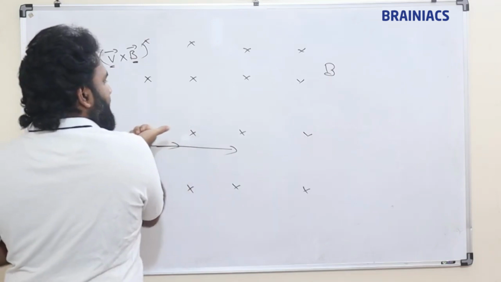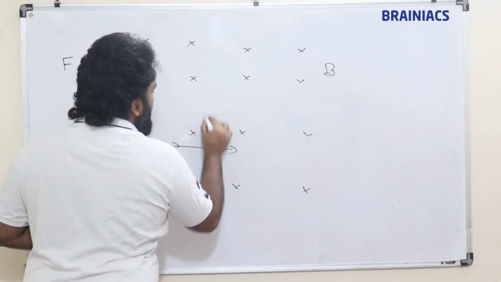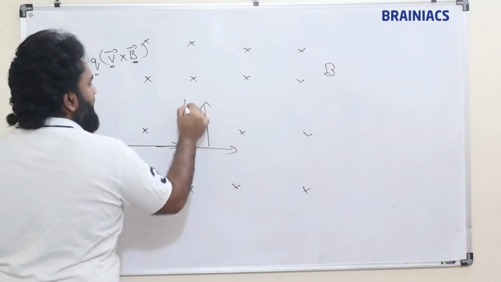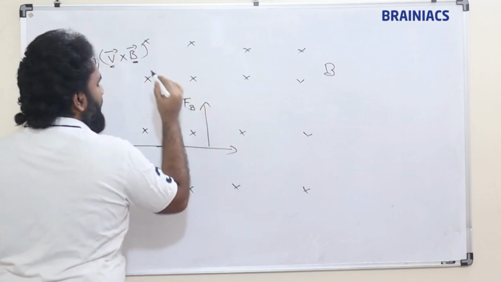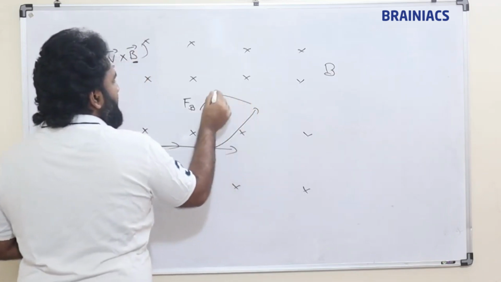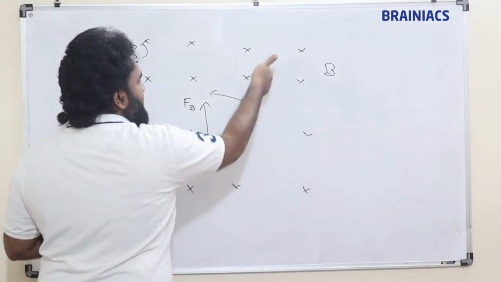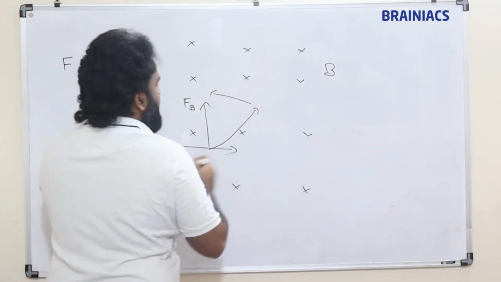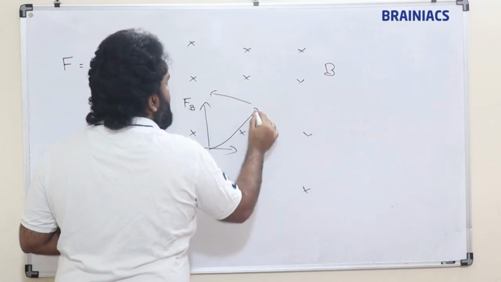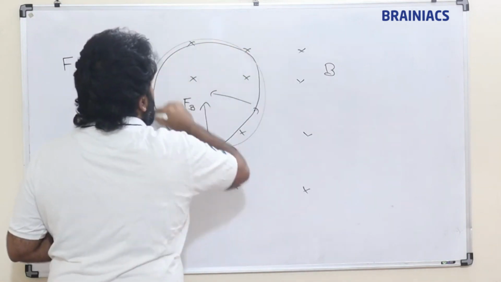This is the direction of magnetic field, this is the direction of positive charge, this is the direction of force. So force will act in this direction, this is the direction of magnetic force. So what will happen? A bend will happen. Again, if I do like this, this is the direction of magnetic field inside, this is the direction of velocity, force will be in this direction. So there will be a bend in this direction. Likewise, we will be getting a circular motion.